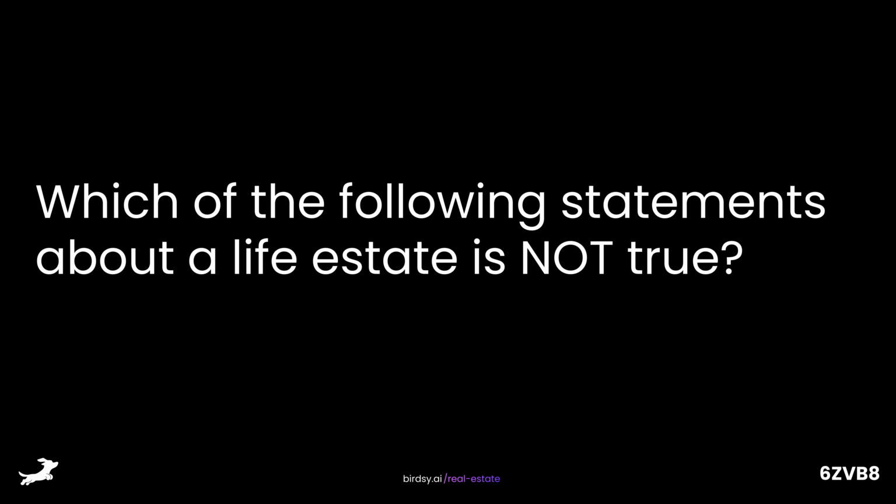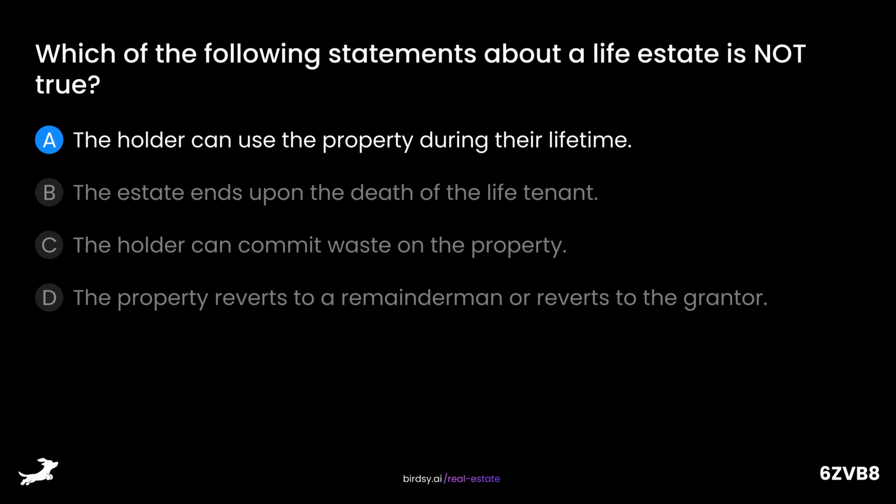Which of the following statements about a life estate is not true? Is it A. The holder can use the property during their lifetime? B. The estate ends upon the death of the life tenant? C. The holder can commit waste on the property? Or D. The property reverts to a remainderman or reverts to the grantor? The answer is C. The holder can commit waste on the property.